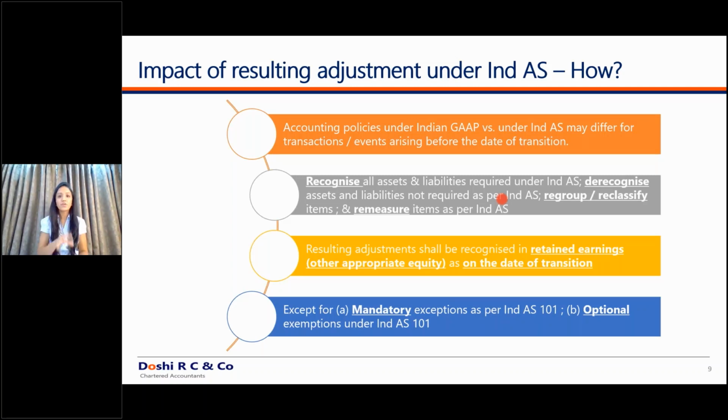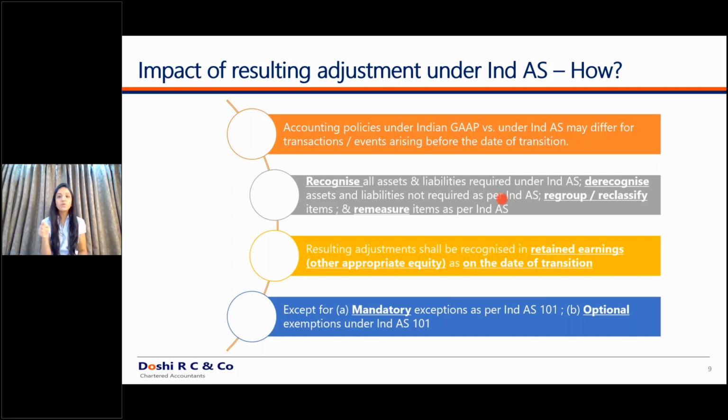If it has to be applied retrospectively, then you will have to recognize all the assets and liabilities which were required under Ind AS. So if a particular asset was not required under Indian GAAP but required under Ind AS, you will obviously have to recognize it. You will have to de-recognize such assets and liabilities which are not required under Ind AS. You will have to regroup if a particular item or if a particular event or transaction has to be disclosed in a particular manner under Ind AS. You will have to regroup such items and you have to remeasure also. So there are four main changes: recognize, de-recognize, regroup and remeasure is what all changes you require to move from Indian GAAP to Ind AS.